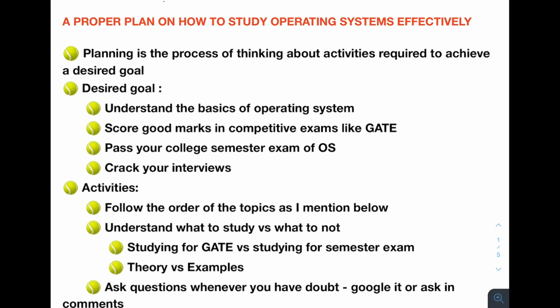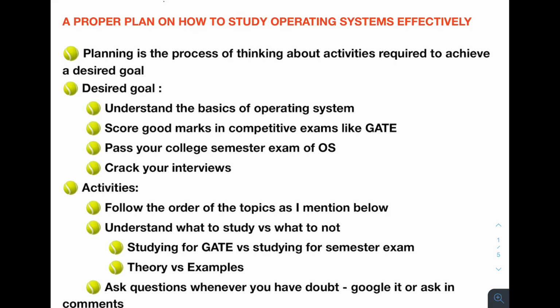So in this tutorial, we will cover the basics of the operating system. And also this course is not for understanding advanced concepts of operating system. So if your goal is to understand the advanced concepts of operating system, this tutorial will not be much helpful for you.